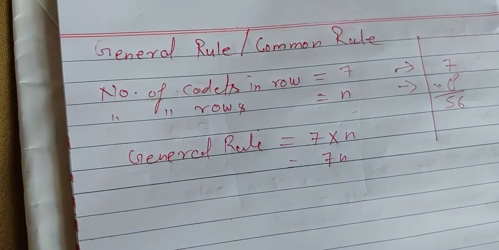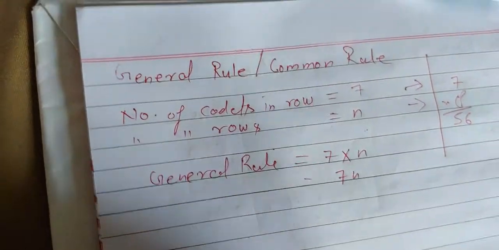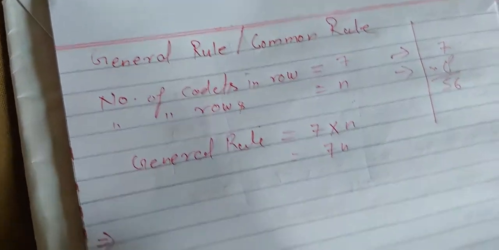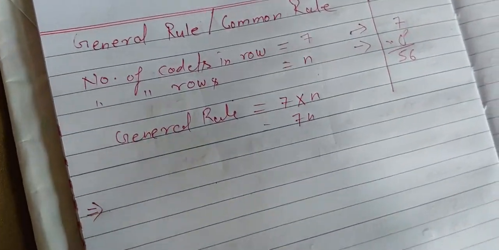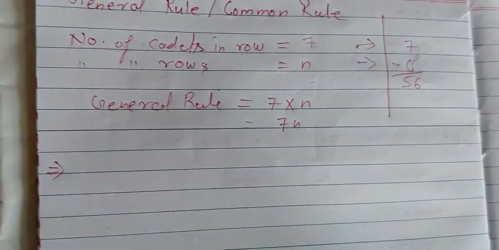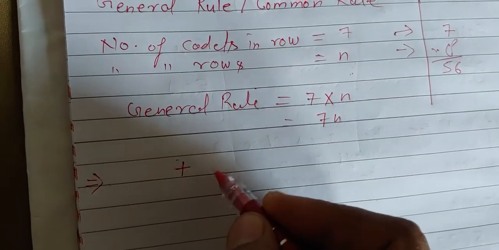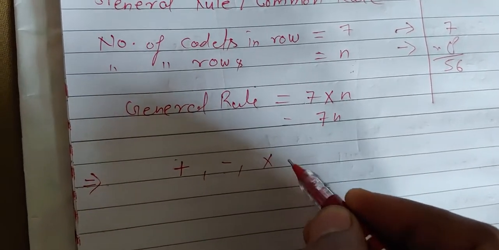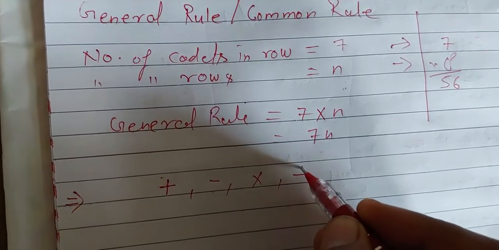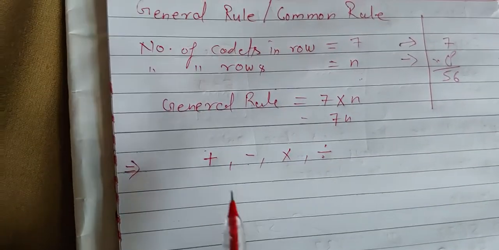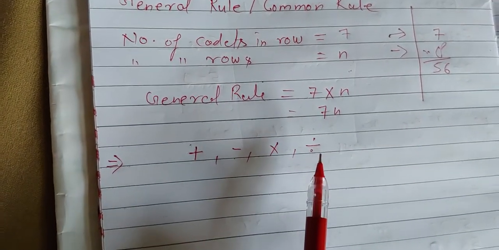Let us see what types of questions there are. First of all, you have to understand that the questions are basically based on these 4 operators: addition, subtraction, multiplication and division.